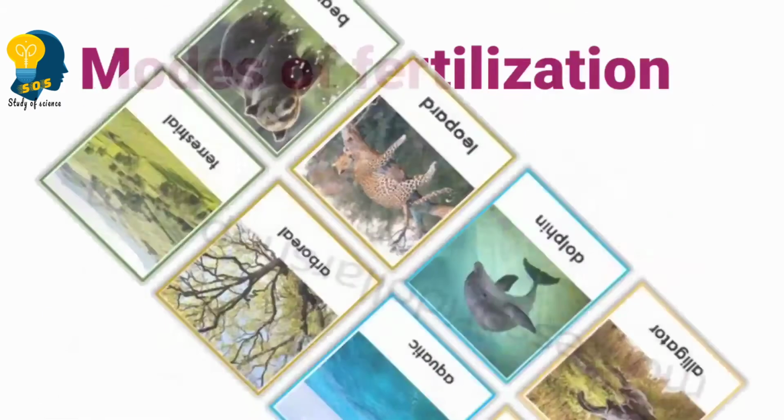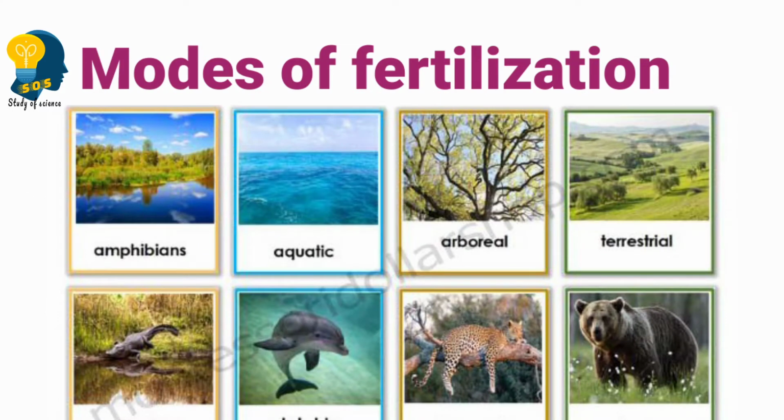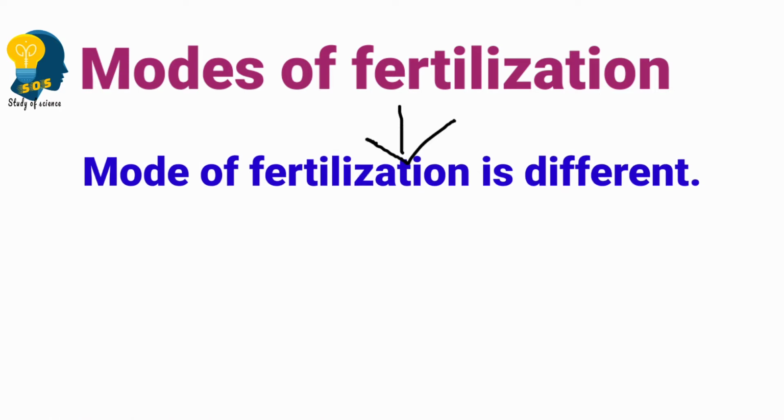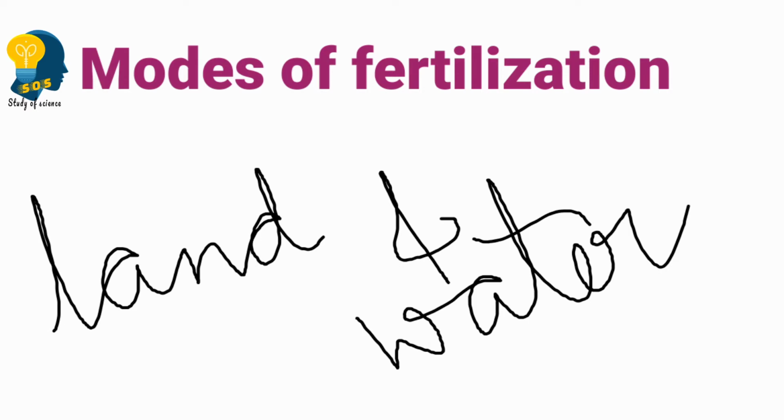It is because there is a variety of animals found on the earth, and their mode of fertilization is different, because a few animals live on the land and a few animals live in the water, right? Because of the variety of animals, their mode of fertilization is different.